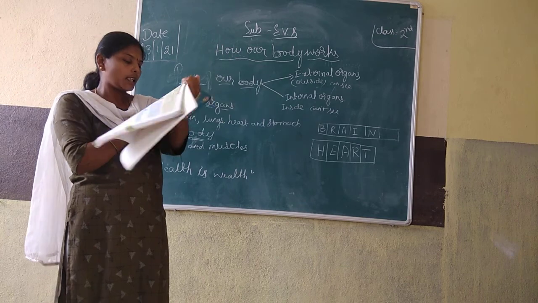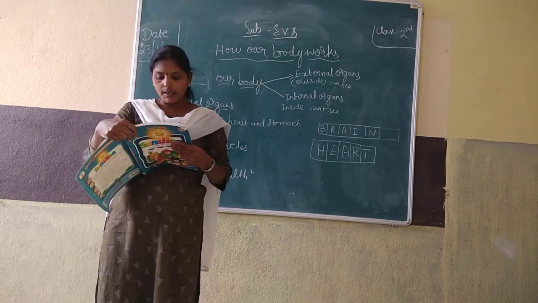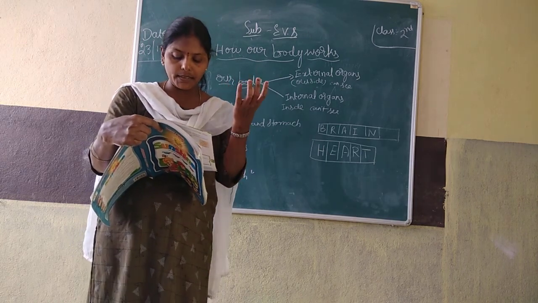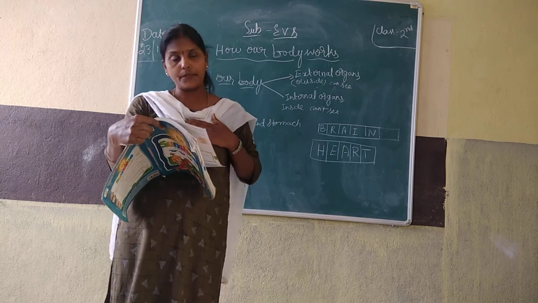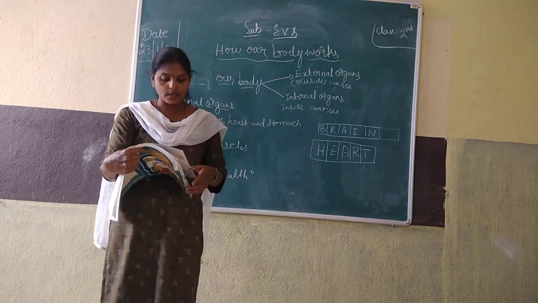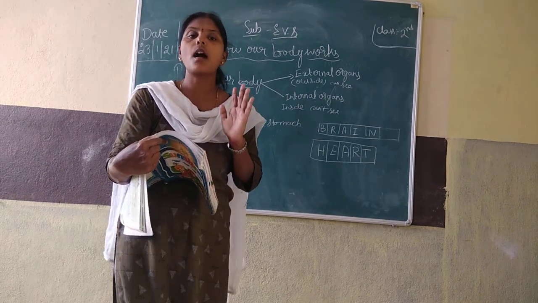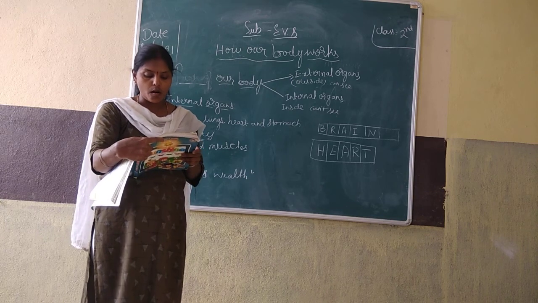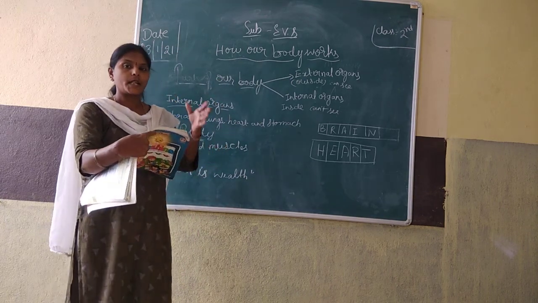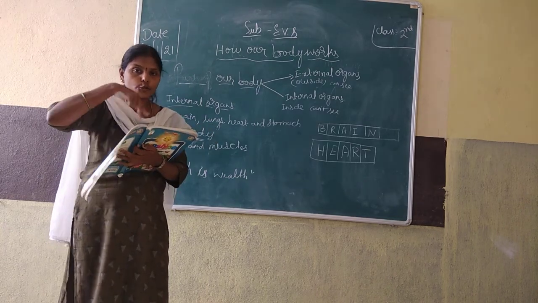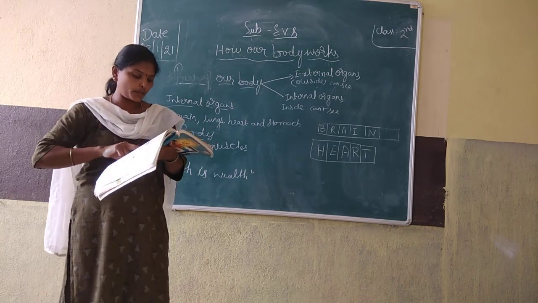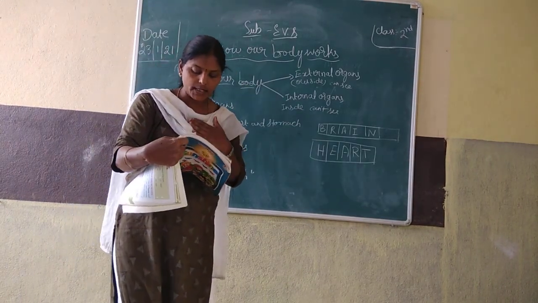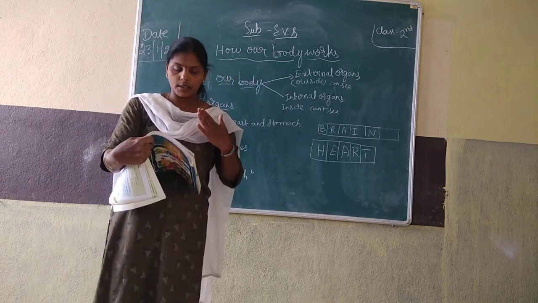Heart. Keep your hand on the left side of your chest. Do you feel something beating like a drum? Do you feel or not? Yes, it is your heart. Our heart pumps blood to all the parts of our body. It pumps means it sends blood to all the parts of our body. This is the heart. Keep your hand on the left side.